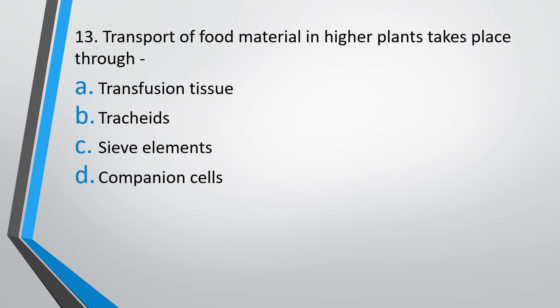Question number 13. Transport of food material in higher plants takes place through: transfusion tissues, tracheids, sieve elements, or companion cells. The correct answer is option C, sieve elements.